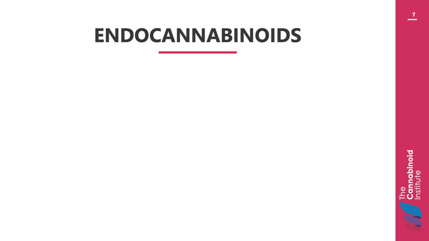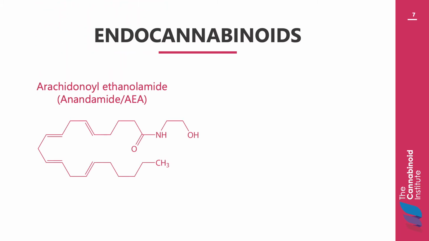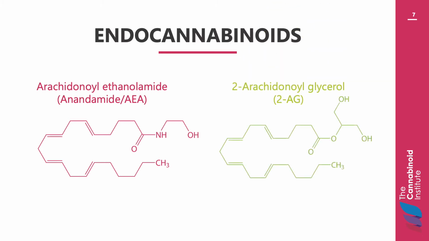Endocannabinoids are the ligands of the endocannabinoid system. The first two endocannabinoids isolated were arachidonyl ethanolamide, or anandamide, also known as AEA, and 2-arachidonoyl glycerol, known as 2-AG. Anandamide was named after the Sanskrit word for bliss, as it was found to bind to the same brain receptors as THC.